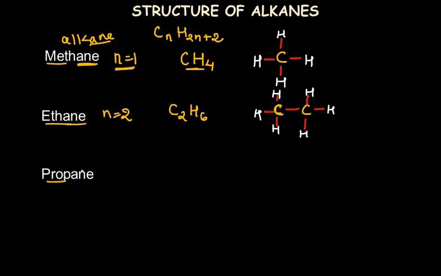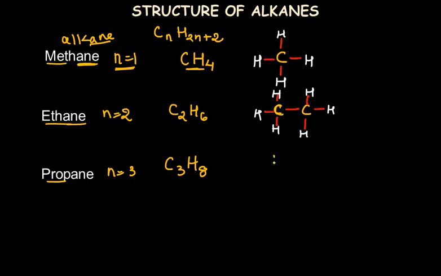Propane. So prop indicates n is equal to 3, that is, the number of carbon atoms should be 3. So C3, and substituting n as 3 in the formula CnH2n+2, we get the molecular formula C3H8.